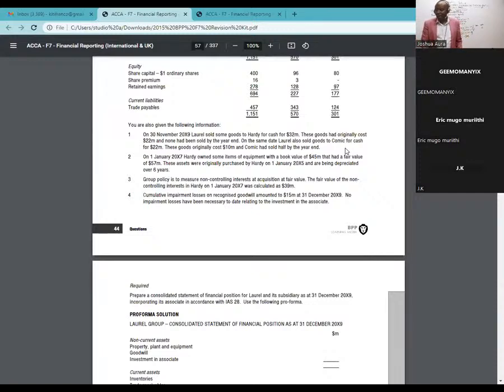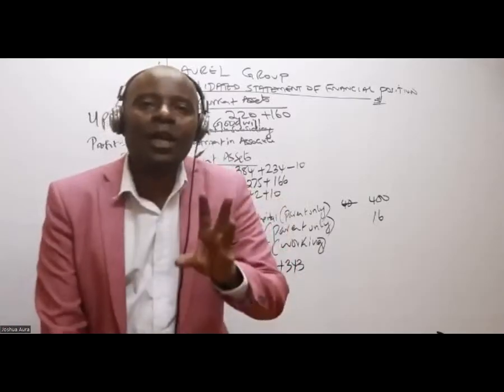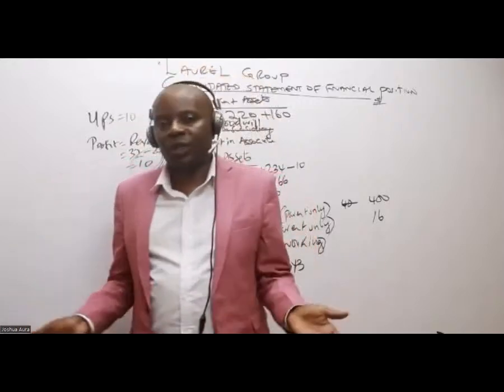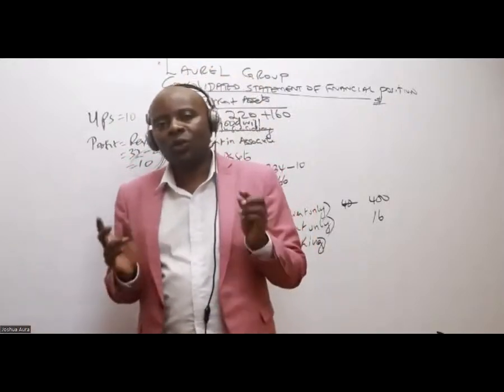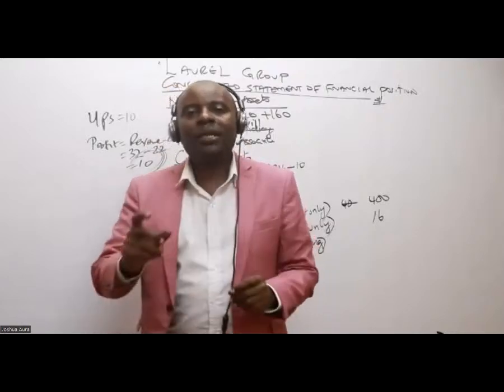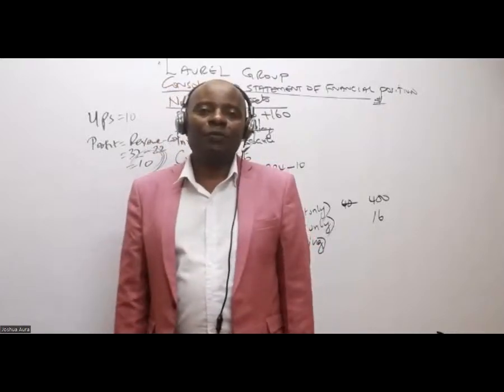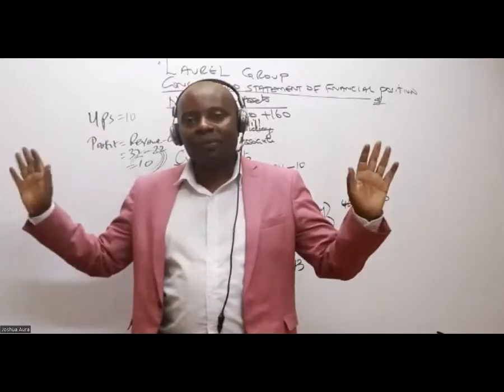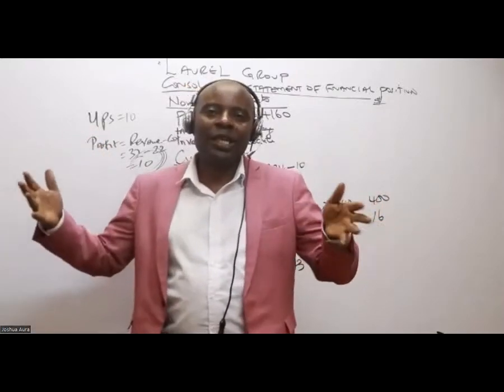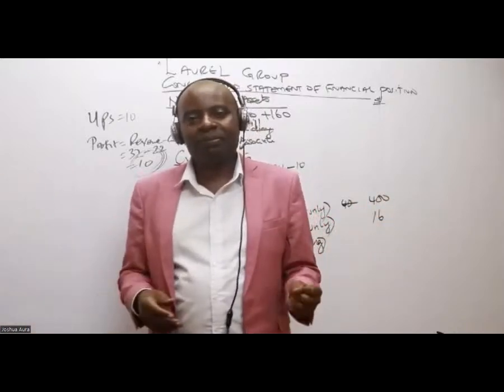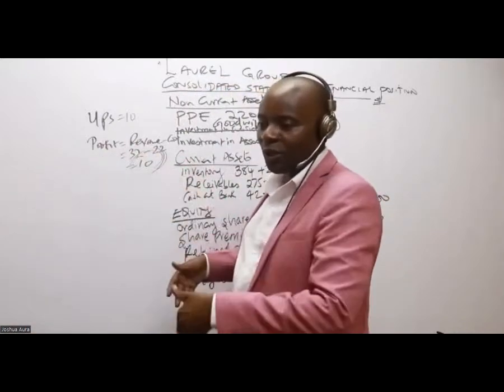On the same date, Laurel also sold goods to Comic for cash for 22 million. These goods originally cost 10 million, and Comic had sold half of them. I think this is where you're confusing. Half is for Comic. That's for the associate. Now we are not doing anything for the associate in group consolidations. IFRS 10 tells us to consolidate only the parent and the subsidiary. For now, we are not touching the associate at all. Even myself in an exam, chances are I'll not do the investment in associate. I'll not have that time. I just do the consolidation alone.